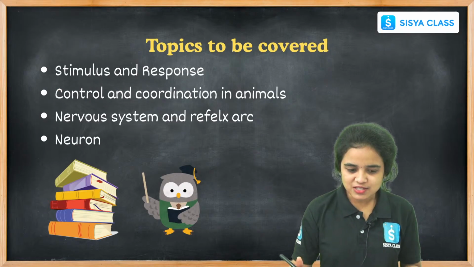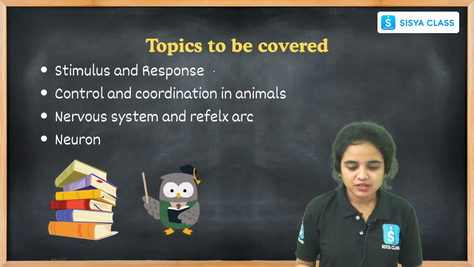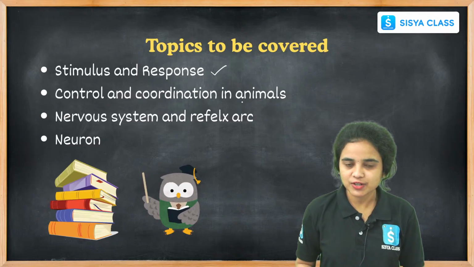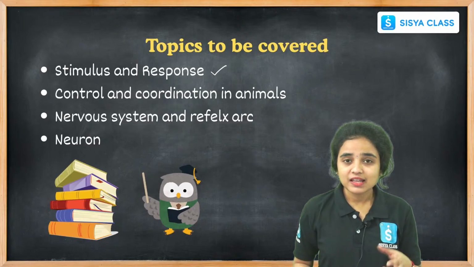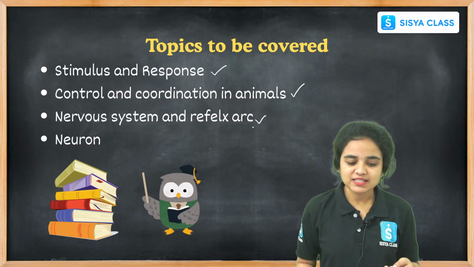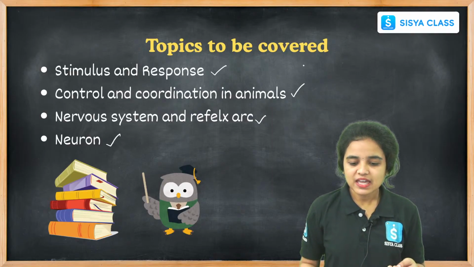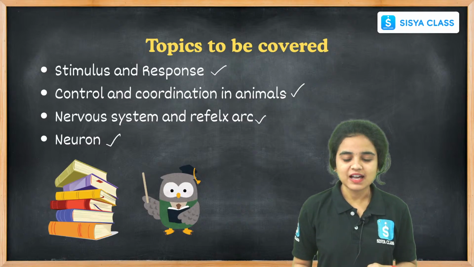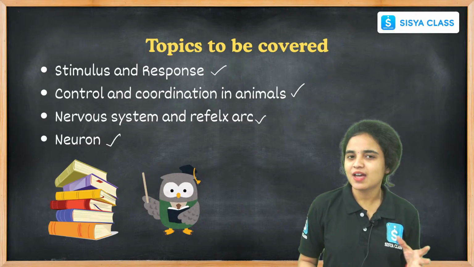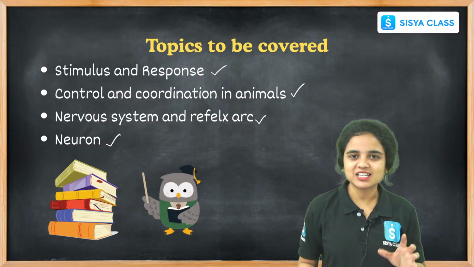In today's class, students, we will learn about the stimulus and responses that happen in control and coordination, the control and coordination in animals, nervous system and reflex arc, and neuron. These are the topics that we will cover in today's class. Be ready with your questions, and if you have any doubt, clarify it in this session itself.